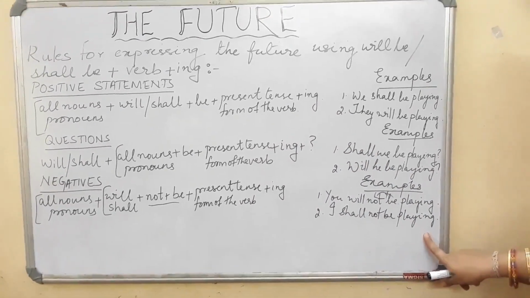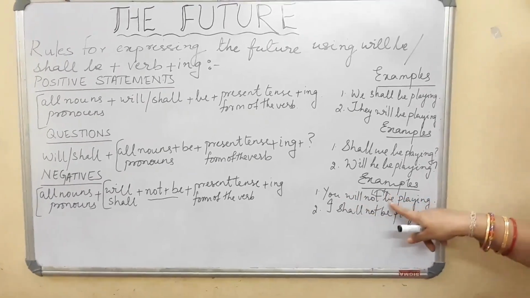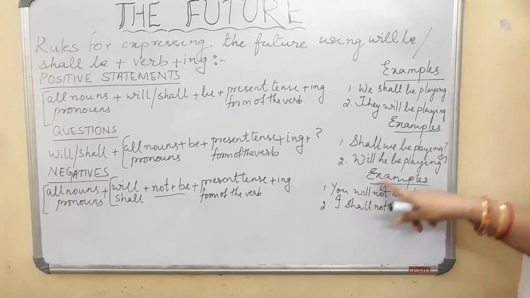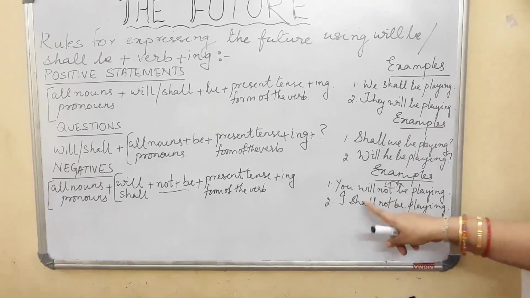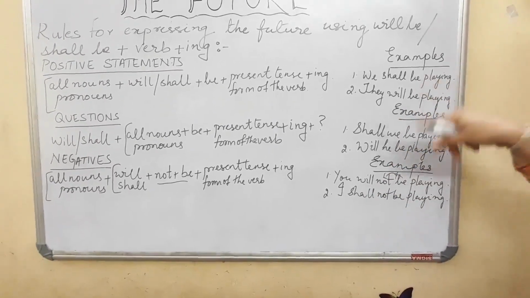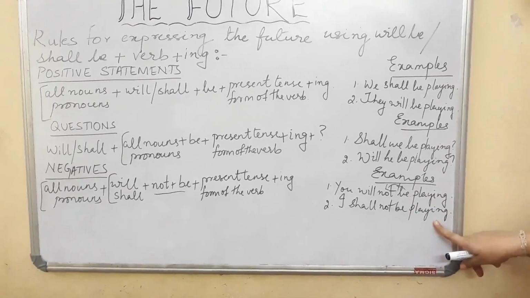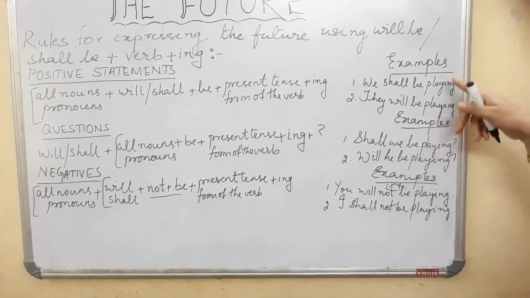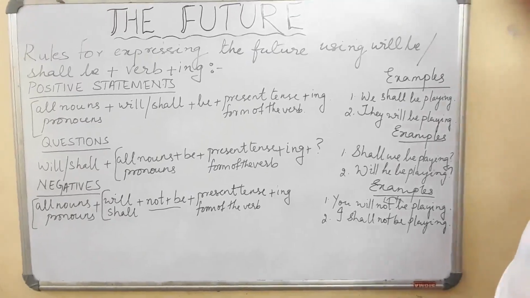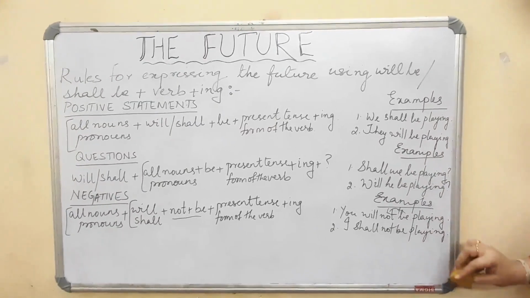Again I am repeating this: you will not be playing, I shall not be playing. We cannot say I shall be not playing, that is totally wrong. Not, then the be comes, then verb plus ing. Understand this? Now I will be giving certain examples after this so that you can better understand it.